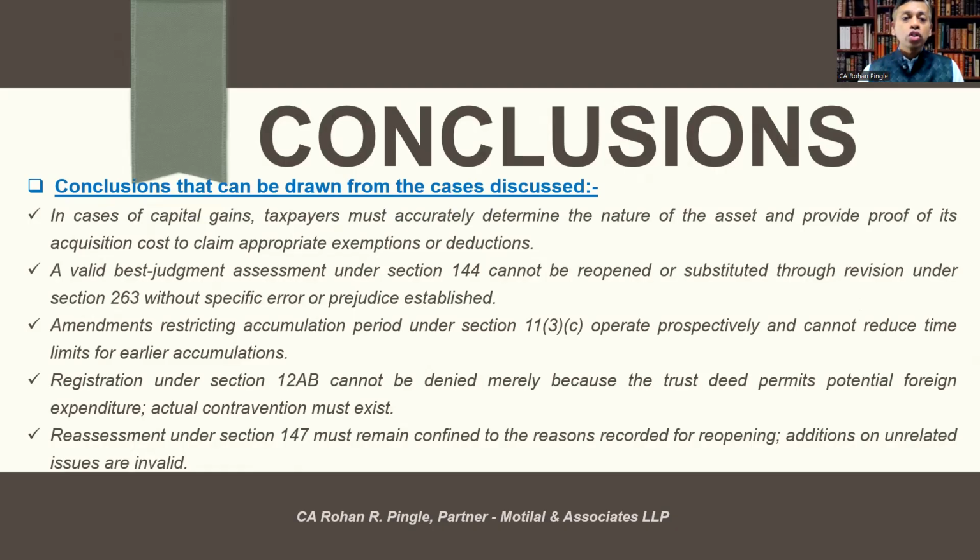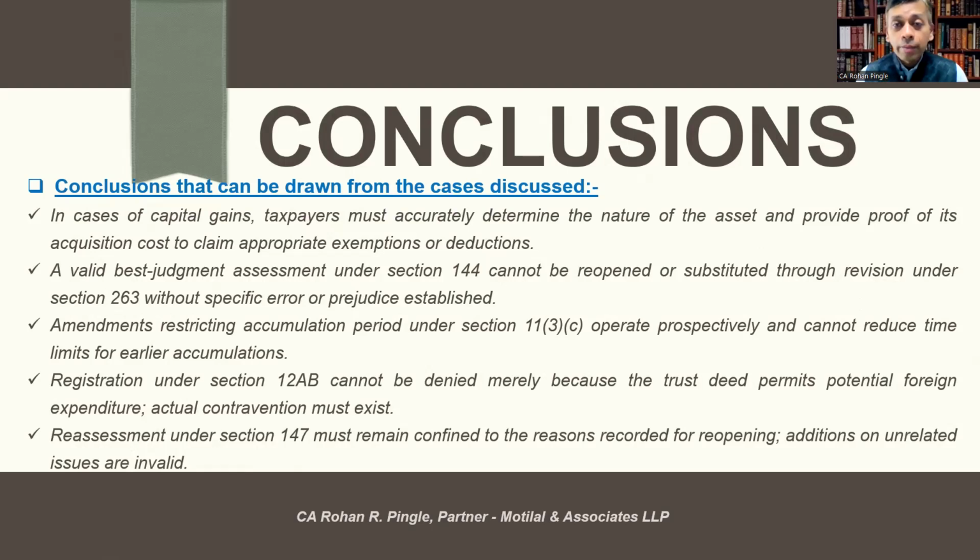A valid best judgment assessment under section 144 cannot be reopened or substituted through revision under section 263 without specific error or prejudice established. Amendments restricting accumulation period under section 11 subsection 3 clause C operate prospectively and not retrospectively and cannot reduce time limits for earlier accumulations.